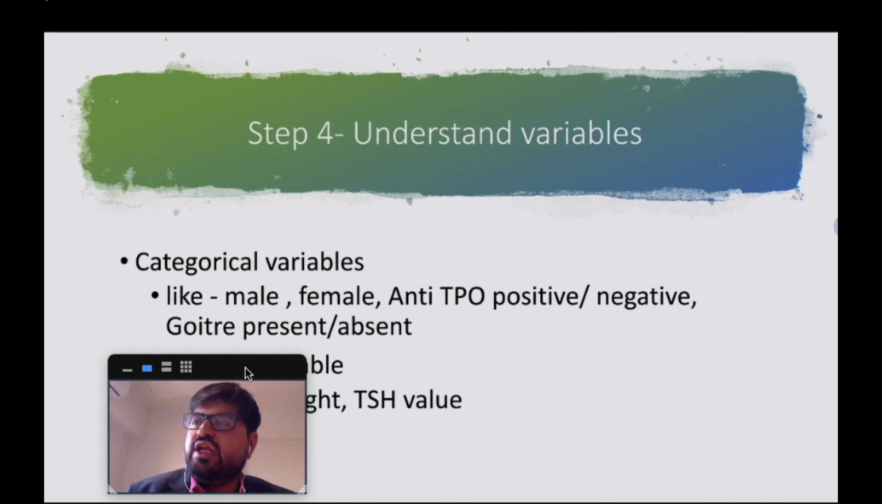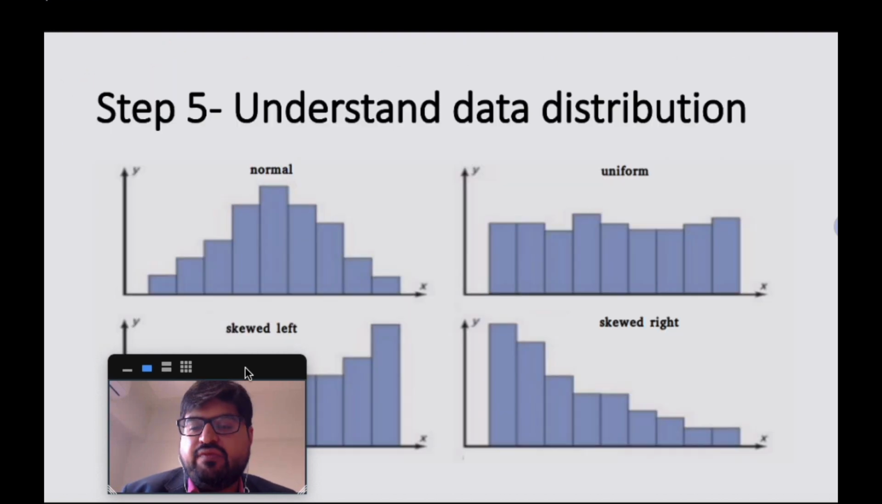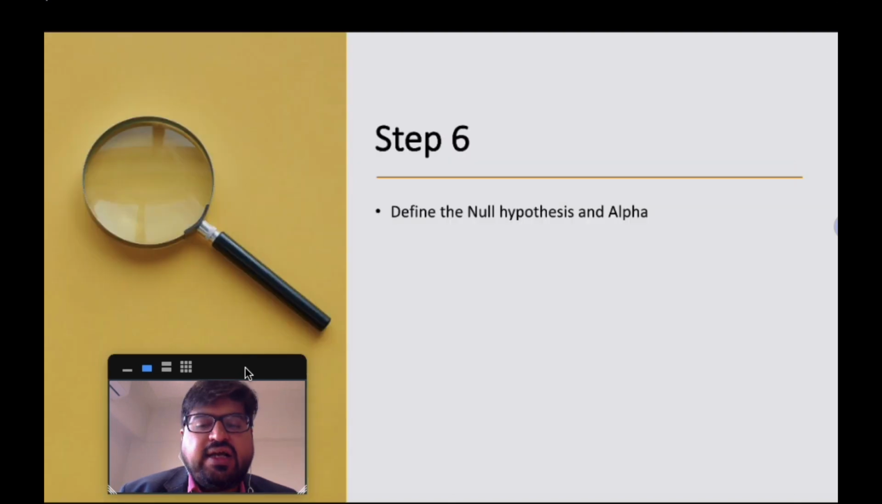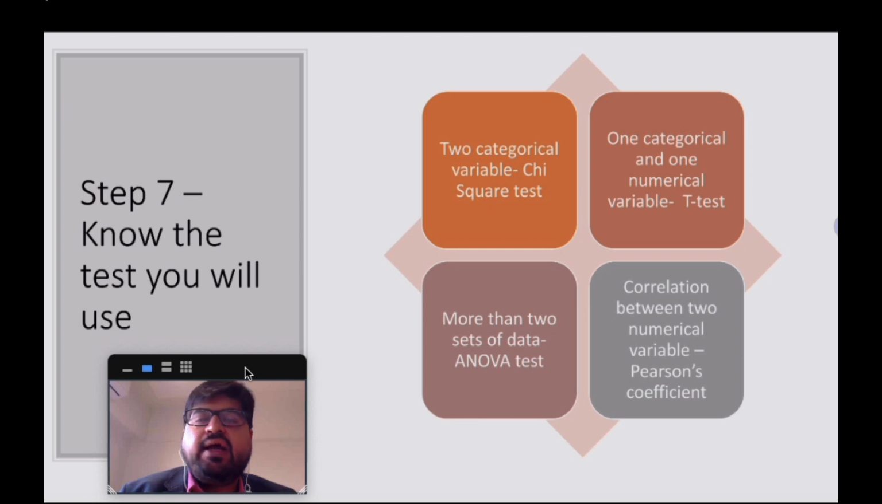There are two types of variables as we discussed, categorical and numerical variables. Understand the data distribution, whether it's normal or skewed. Define the null hypothesis and alpha, and know which statistical test you would be using for comparing the data sets. Is it chi-square, t-test, or ANOVA, or Pearson's correlation coefficient?